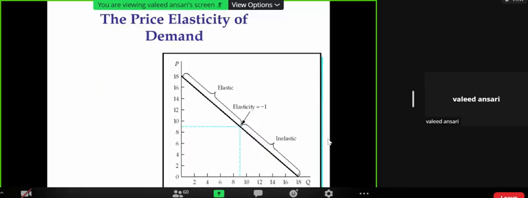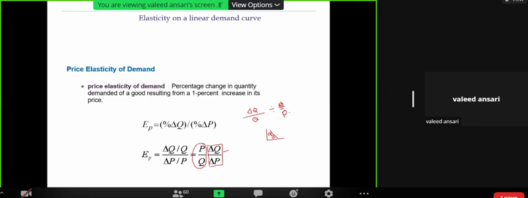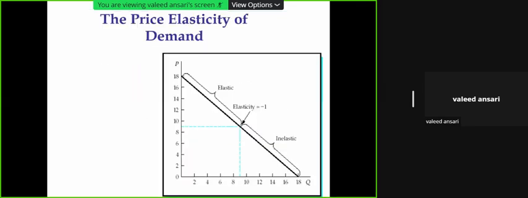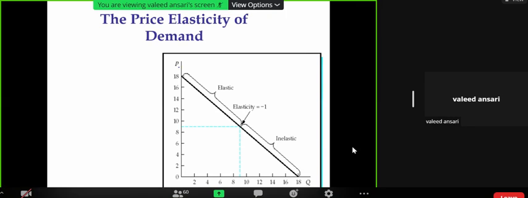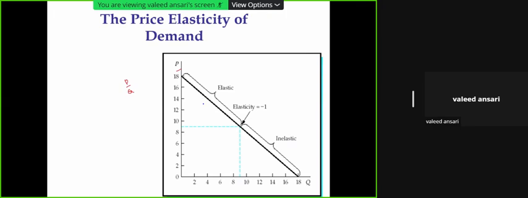Demand curve. Now, if this is a constant, let me write down this thing here. P upon Q ratio. This is P. But I was explaining that change on a linear demand curve will be constant. At any point you take it, the change will be constant because it is a linear demand curve. Change in P or change in Q, you will take it, it will be constant.